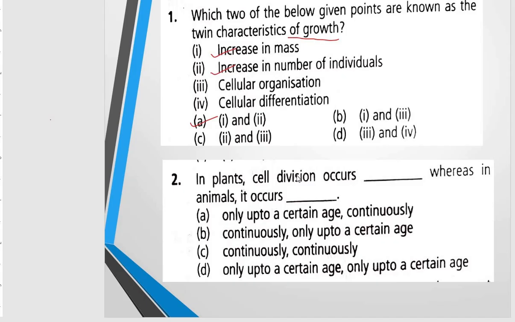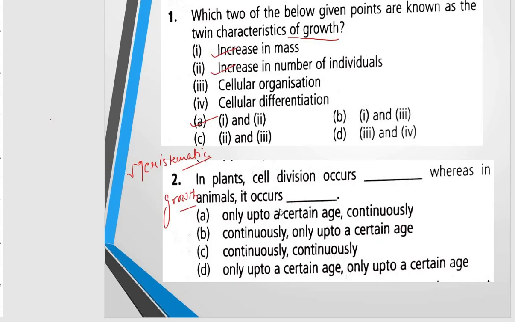Second is, in plants, cell division occurs dash, whereas in animals, it occurs dash. We know that growth is different in animals and plants. It is because of a tissue that is called meristematic tissue. In plants, growth is restricted to certain regions and it continues throughout life. However, in animals, growth is uniform and it is only up to a certain period of life.